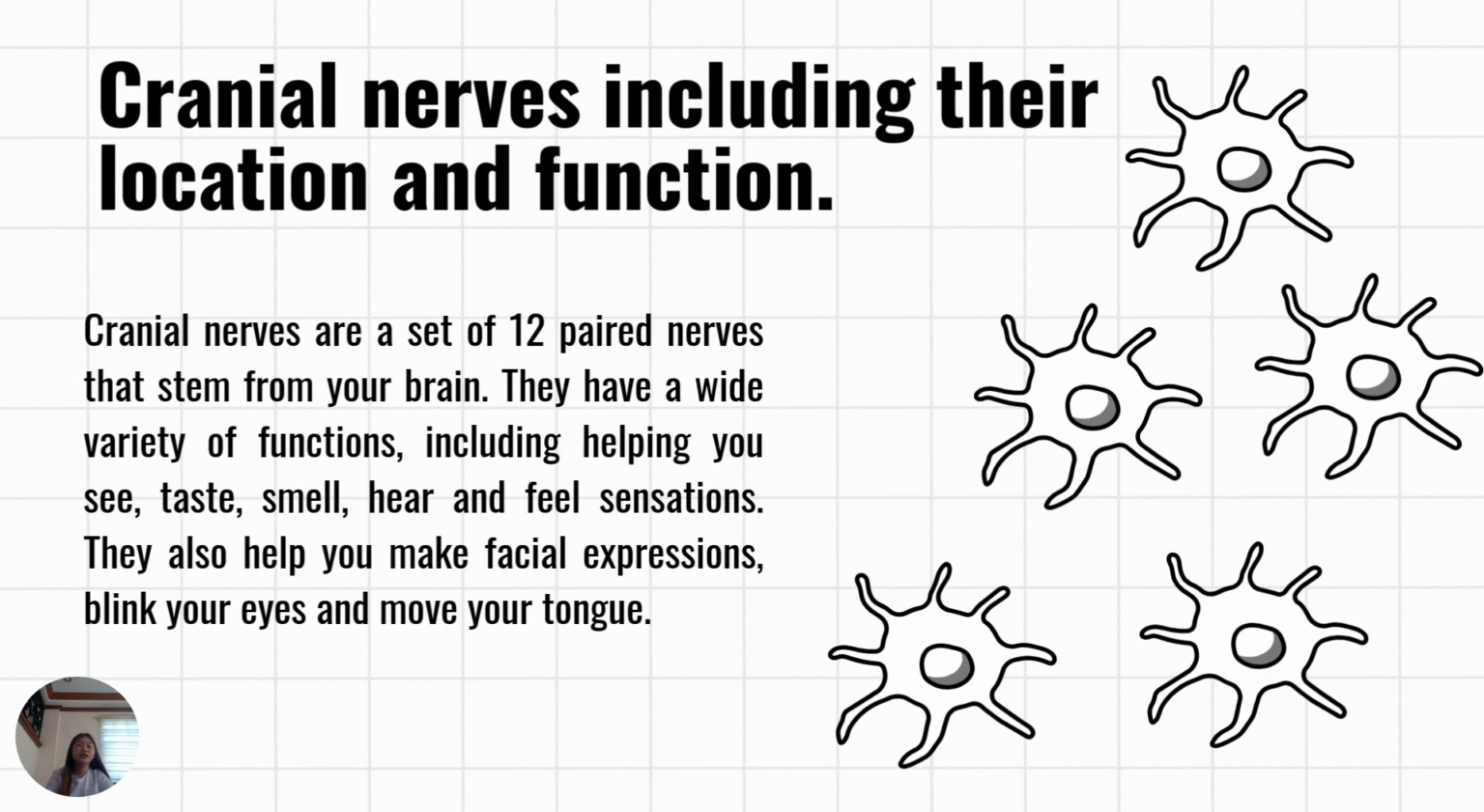Next are the cranial nerves including their location and function. Cranial nerves are a set of 12 paired nerves that stem from your brain. They have a wide variety of functions, including helping you to see, taste, smell, hear, and feel sensations. They also help you make facial expressions, blink your eyes, and move your tongue.